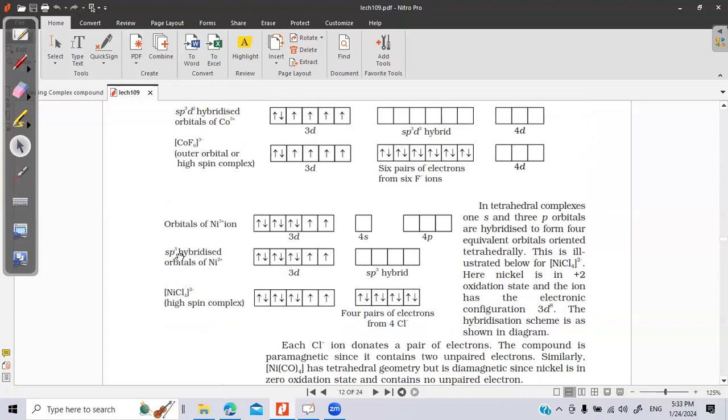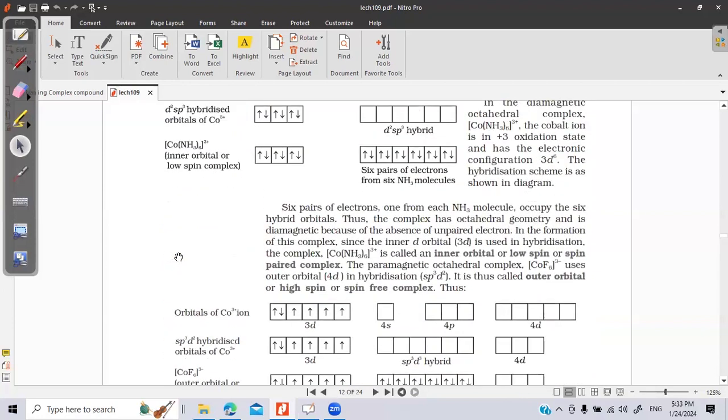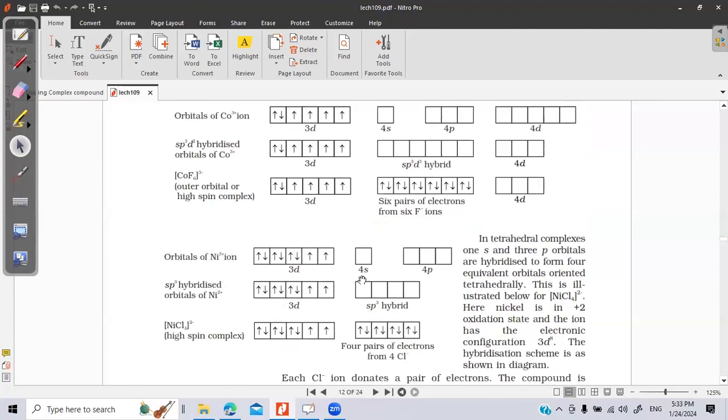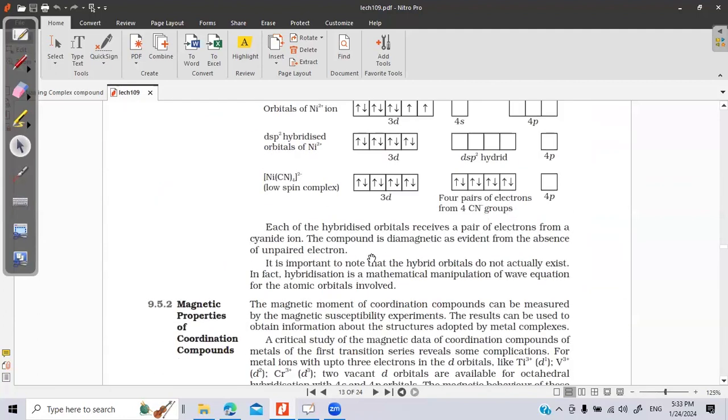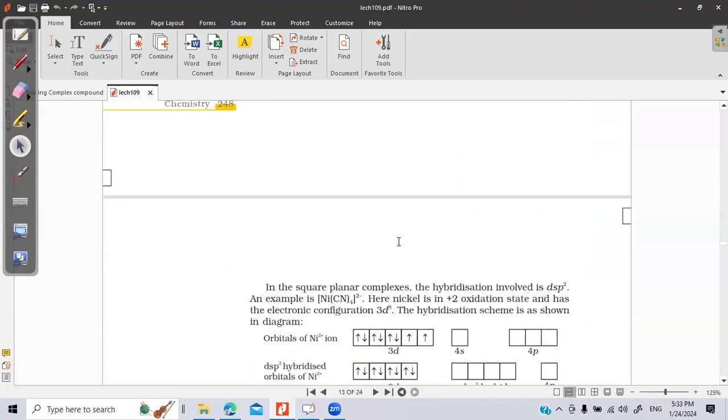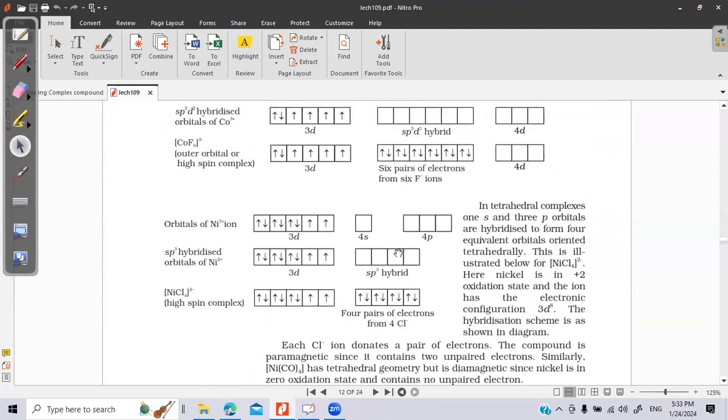Every time the same examples are asked under the name of VBT, or what are high spin complex, what are spin free complex, or inner orbital or low spin complex. These are the several names given to these complexes. This page which is on your screen right now, and the second page, is worth at least 2 to 3 marks.